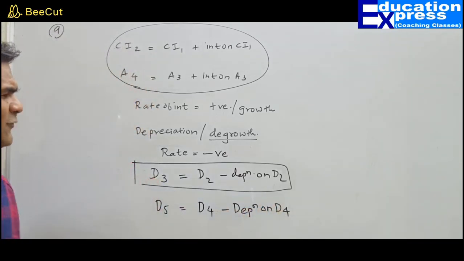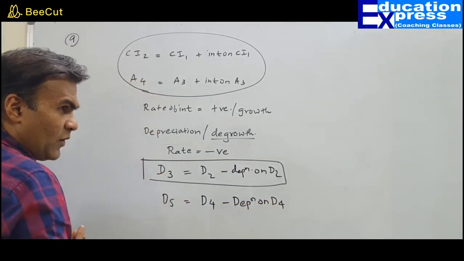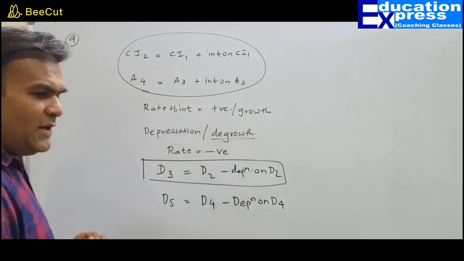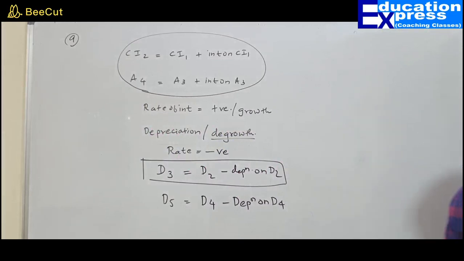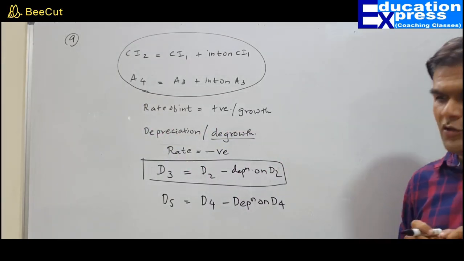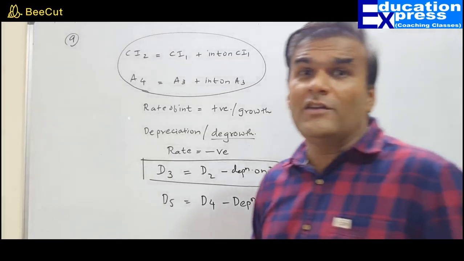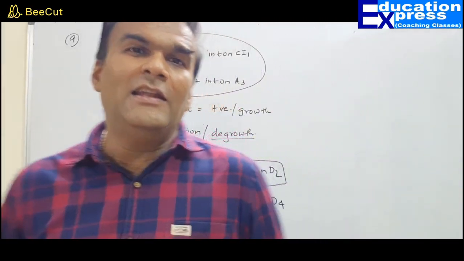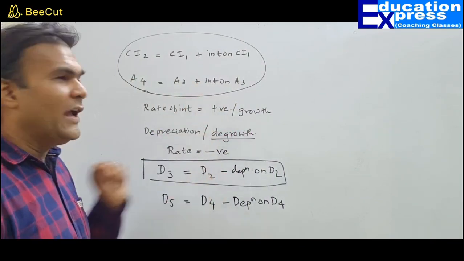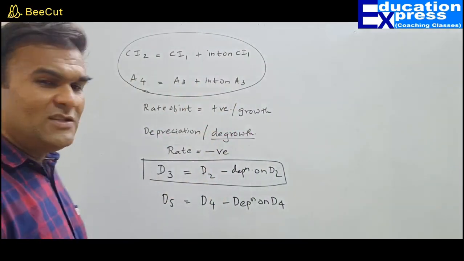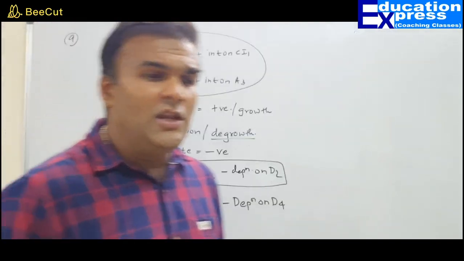What does D stand for? Depreciation. What does 3 stand for? 3 stands for year 3. So whenever we have degrowth or decrease in population, or the rate of interest is negative, then in that case, my dear friend, the sign of positive will change to negative. Let us understand this with the help of illustration number 9.